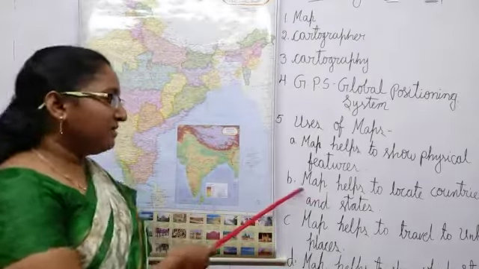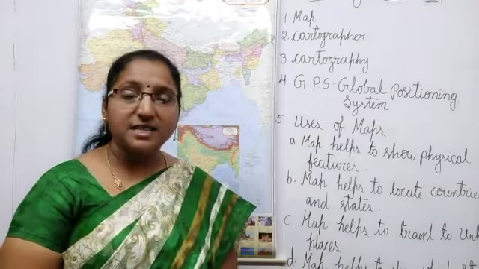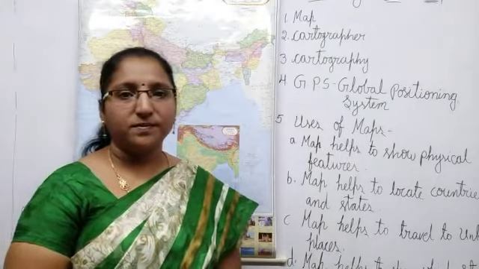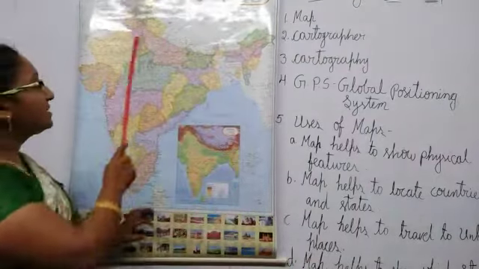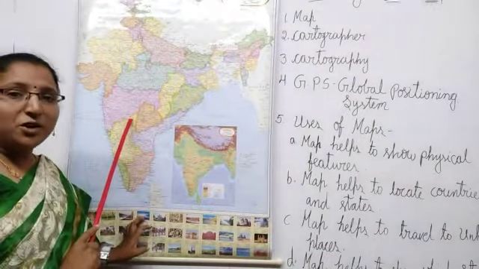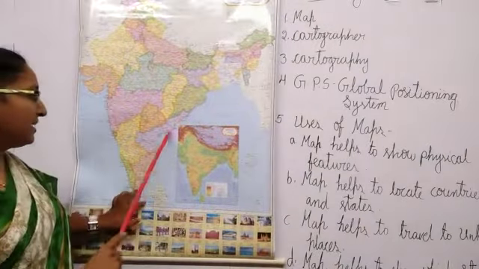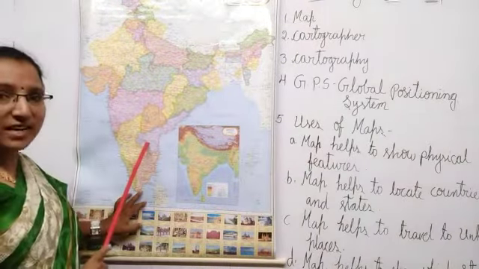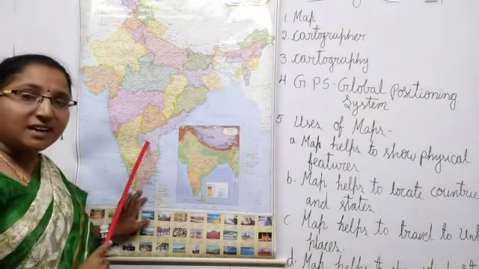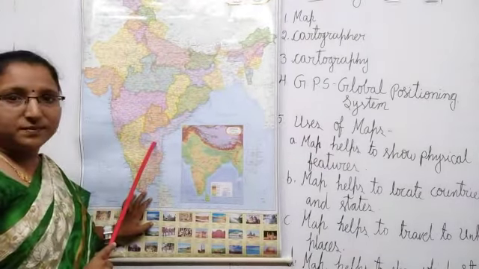Now, the second one, map helps to locate countries, states and cities also. See here, we can see 28 states here. Can you look at our state, children? Yes, here, purple color. This is our state. What is the name of our state? Andhra Pradesh. We all are living in Andhra Pradesh state.